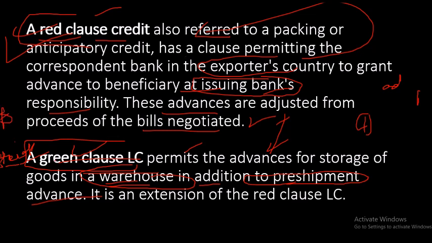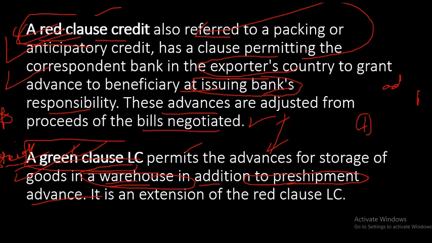Okay, this is before manufacture, this is after manufacture. You have manufactured, the pen is ready, you just want to store them for some time, like 1 month, 15 days, that is called green clause. And here, for manufacture of the pen you need plastic, ink, and for that purpose you are asking for some advance, that is called red clause credit.